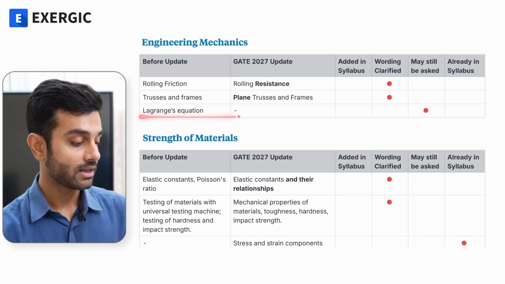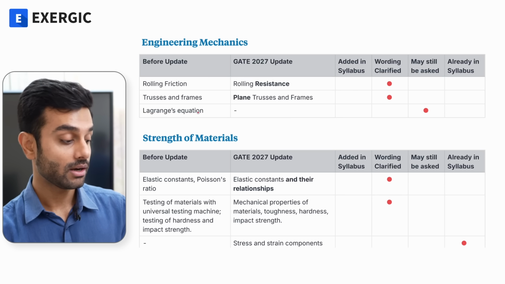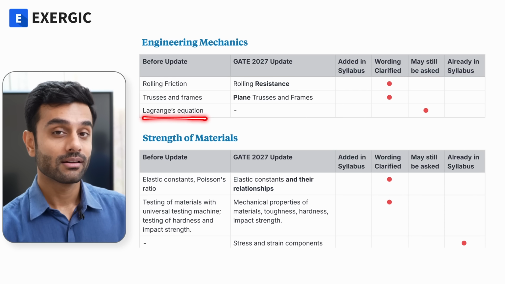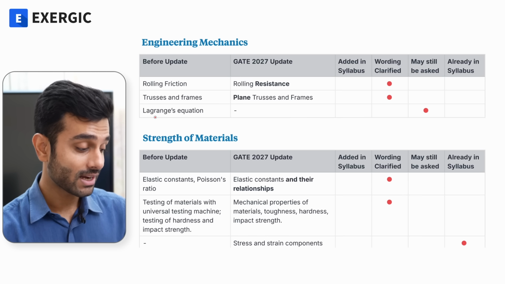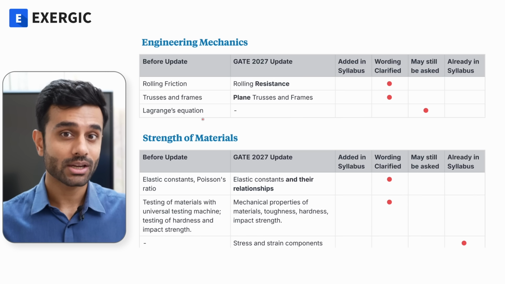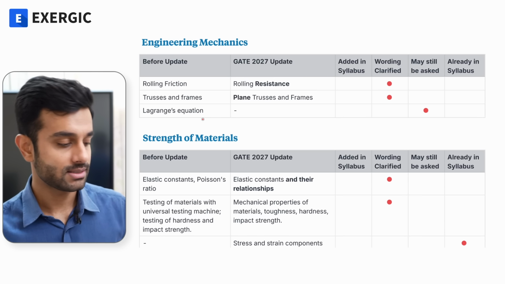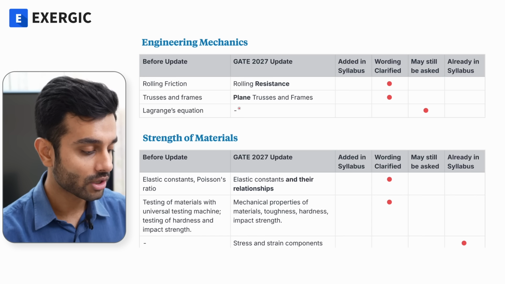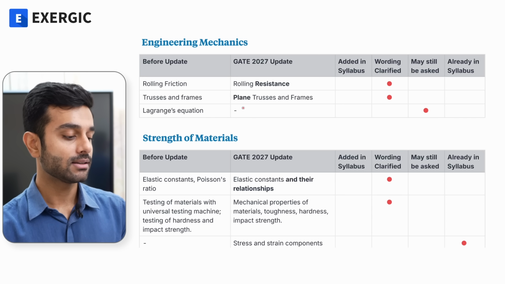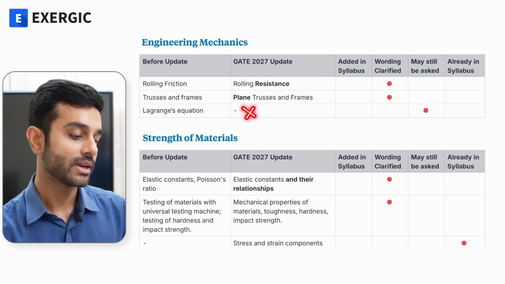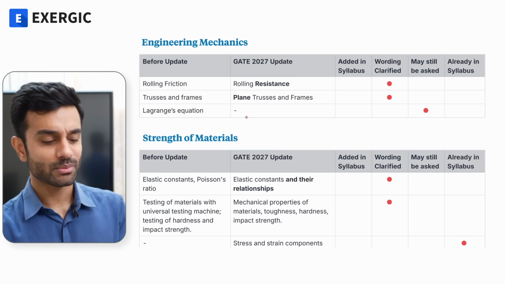This is an interesting case. Lagrange's equation used to be there in the syllabus. It was actually added in the syllabus 6 years ago, in GATE 2021, and I think just one question got asked in the last 6 years, and now it is not mentioned in the updated GATE syllabus. There is no mention. So does it mean it is removed from the syllabus?